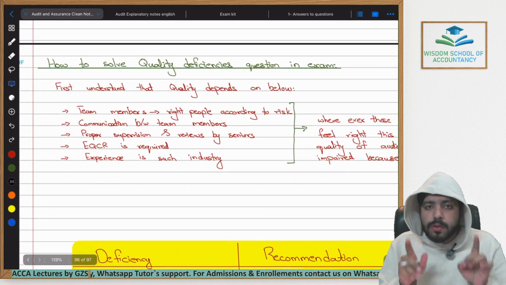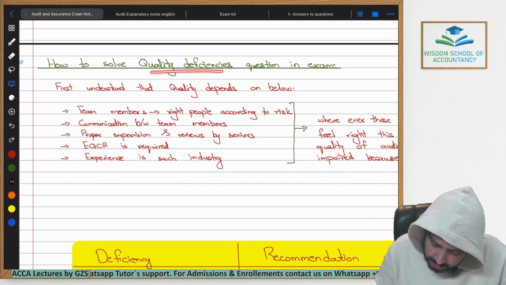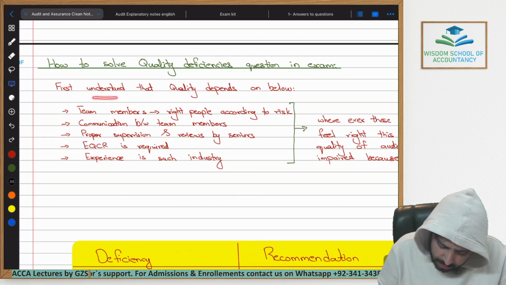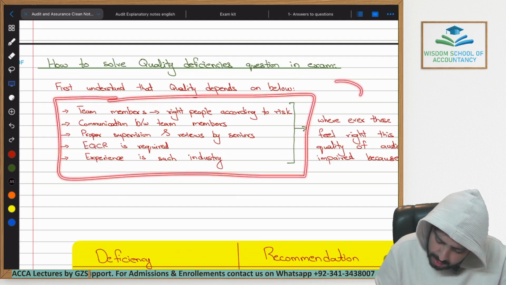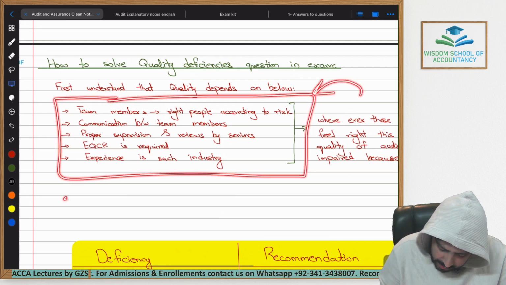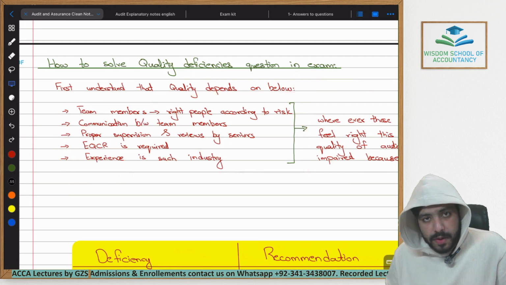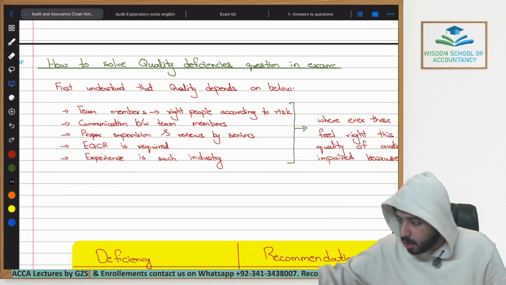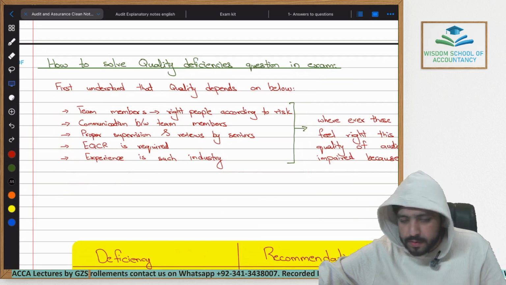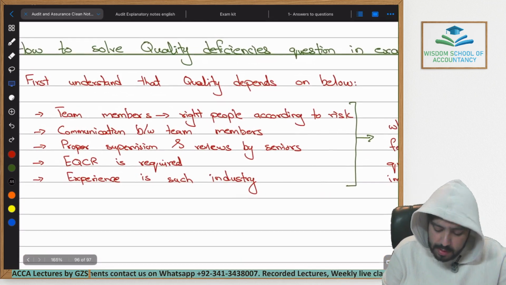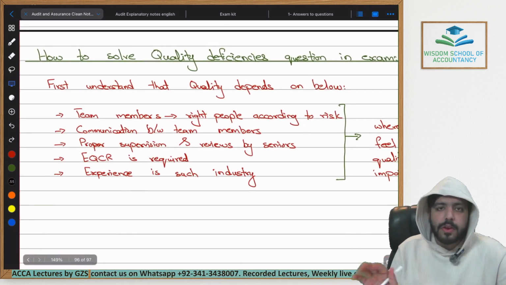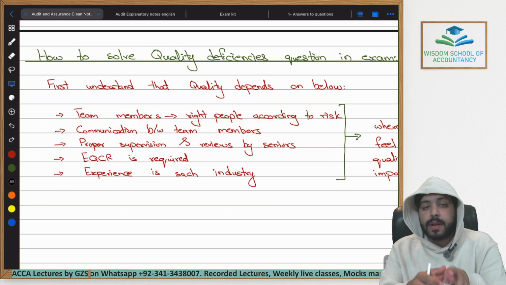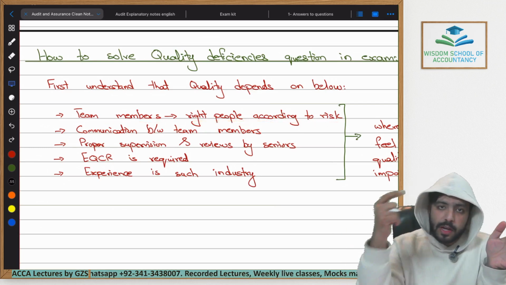Now, how do you solve the exam questions on quality deficiencies within your AA exam? First of all, these are the things that you need to remember. Wherever you find these things, it means that is the specific point within the scenario where the quality would have been impacted. These 5 points which I have written down are the ones that are important for your exam. Anywhere you find that the team members were not the right people according to the risk, for example, revenue had a high risk and a junior person was allocated to audit the revenue.